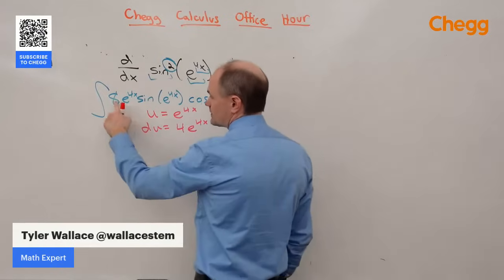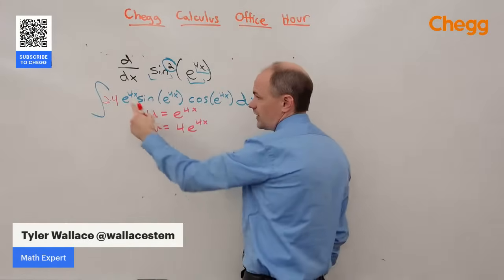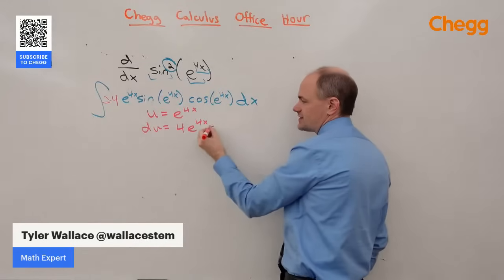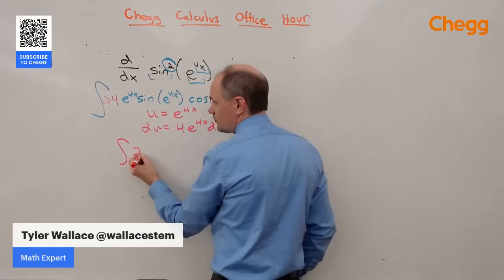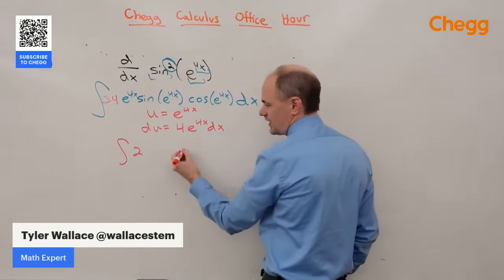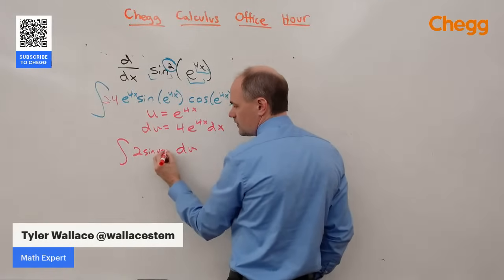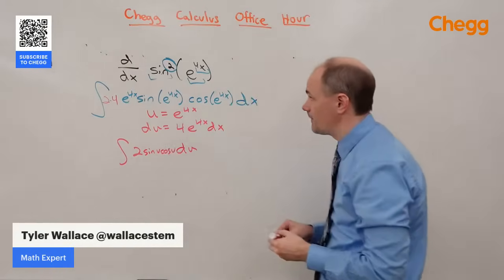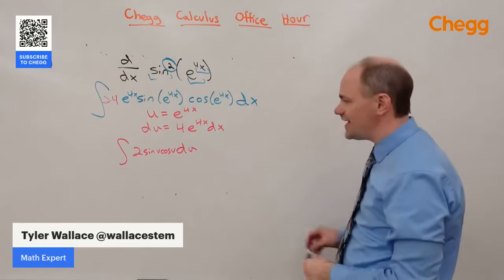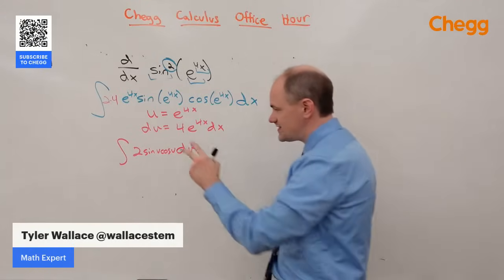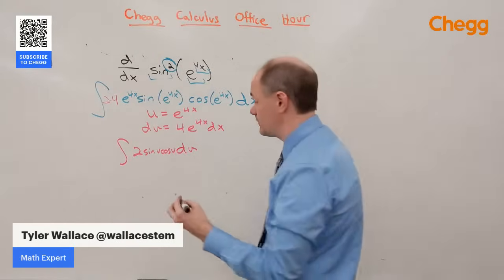Well, that's not too bad because I can split up this 8 into 2 times 4. And we've got a 4e to the 4x dx. So now my problem is the integral of, we've got a 2, and 4e to the 4x dx all becomes du. And we're left with the sine of u times the cosine of u. Now we can do another u substitution because we see the derivative of sine is cosine sitting right there in our problem.